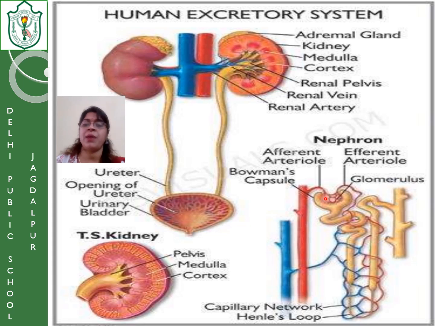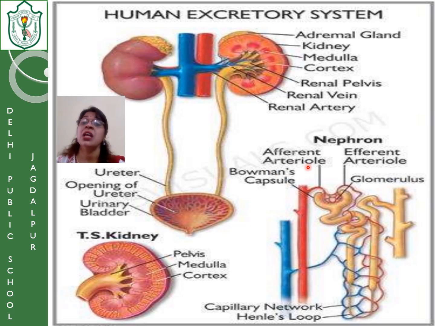Inside the Bowman's capsule, there is a tuft of capillaries. Like in the lungs, there is a set of capillaries present. Similarly, in the kidneys also, there are some capillaries present, which absorb the waste and send the pure blood. Now, afferent arteriole, this is new for you.